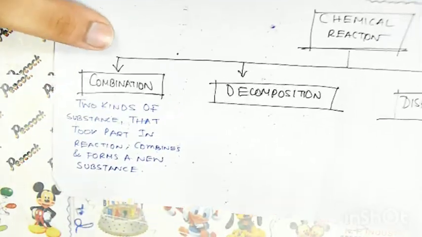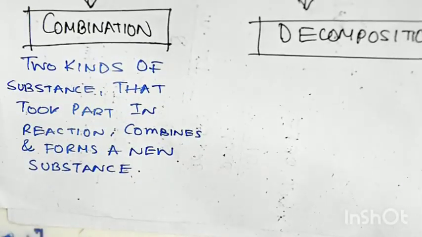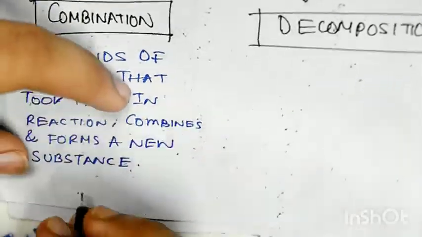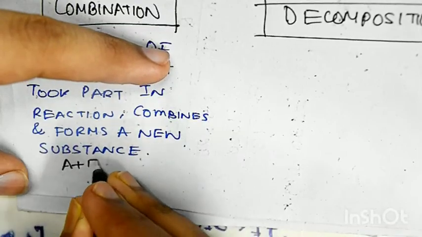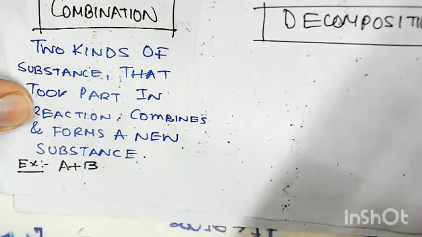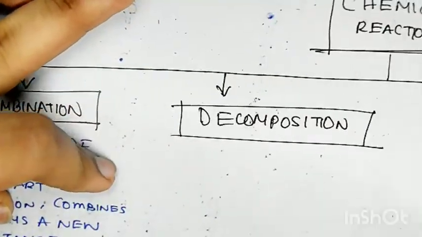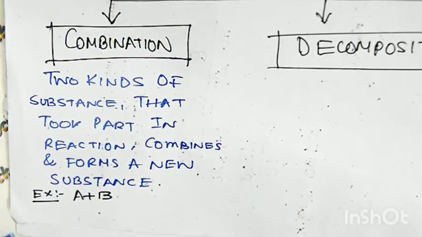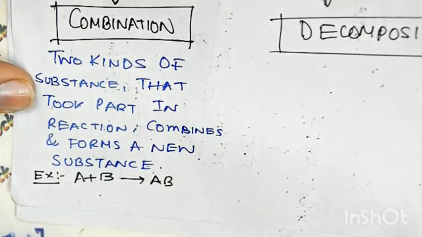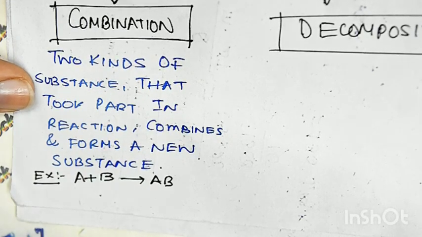That means I give you A and B. So basically what happens in a combination reaction is, if I give you A and B, I'm giving an example, A and B are the reactants, means these two substances are going to take part in the reaction. Clear? So the final substance will be AB, means A gets combined with B. That is why this kind of reaction is called a combination reaction.